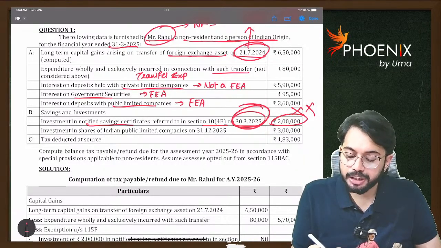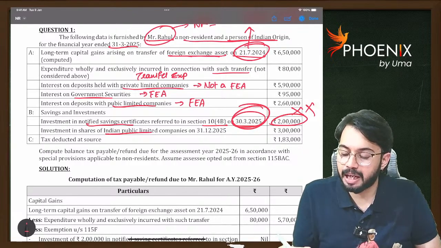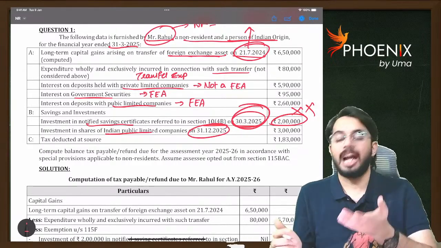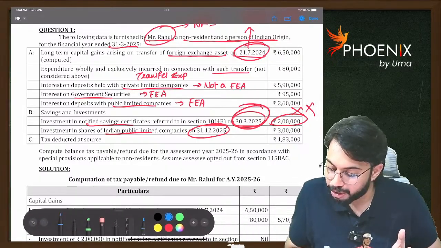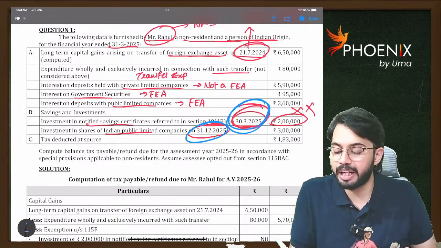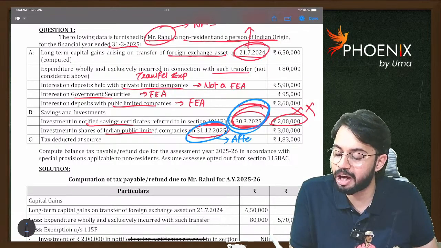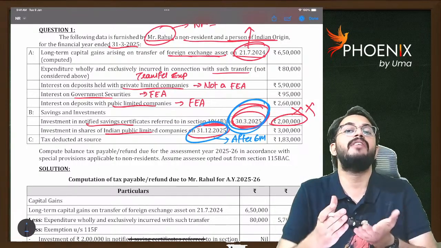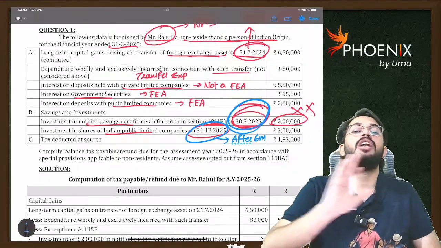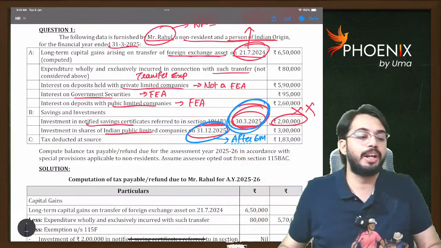Investment in shares of Indian Public Limited Company as on 31st December 25. See, 30th March 2025 is only after 6 months, and 31st December 2025 is also obviously after 6 months. So if reinvestment is made after 6 months, that reinvestment is not eligible for exemption. Are you able to understand?